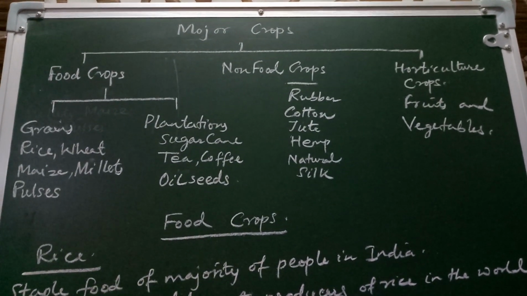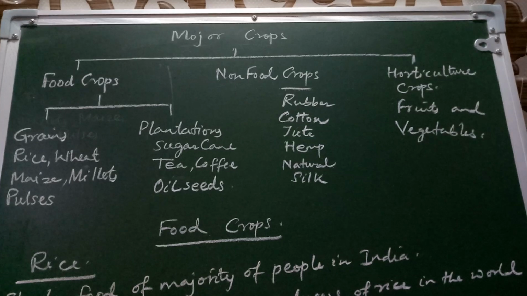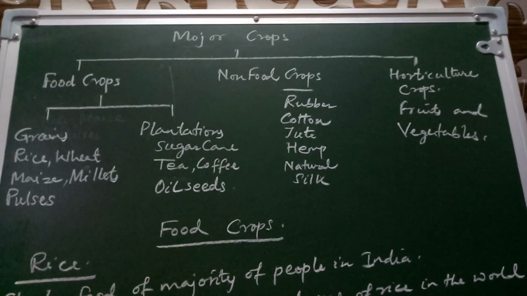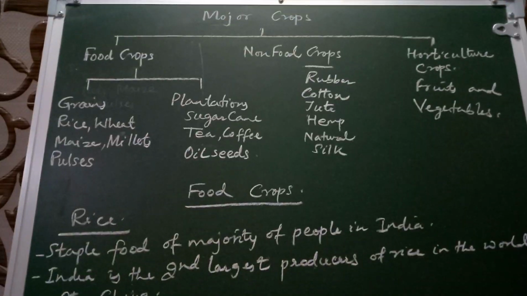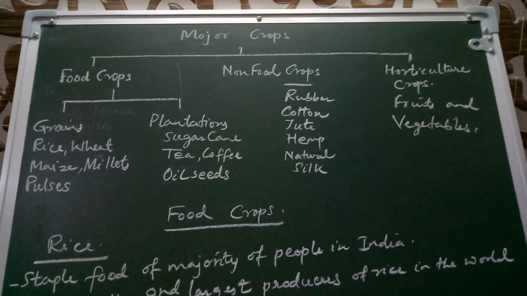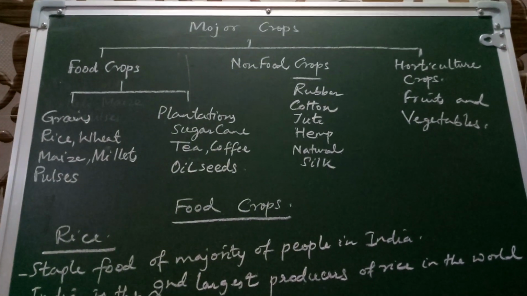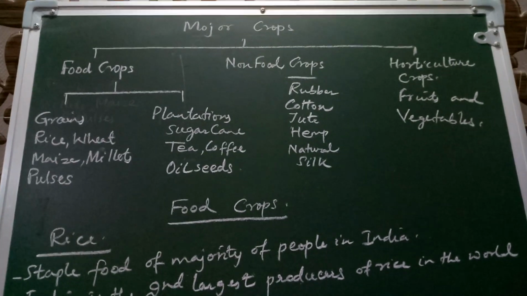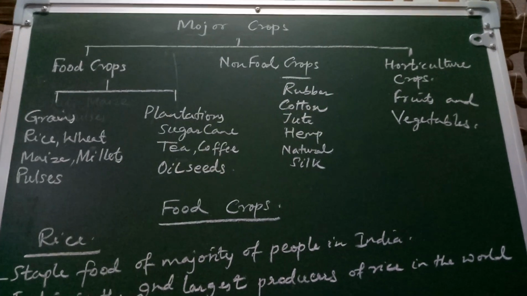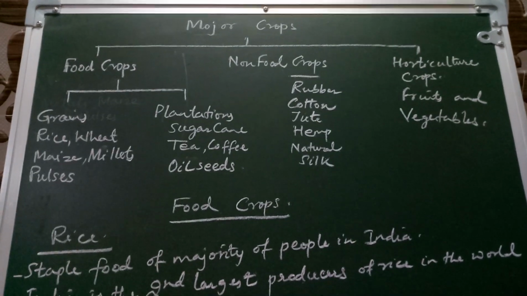In part 1, we have covered agriculture, its importance, and the different types of farming, which includes primitive subsistence farming, intensive subsistence farming, commercial farming, plantation, and then we have covered the different cropping seasons or different cropping patterns. In part 2, we would cover major types of crops grown in our country.